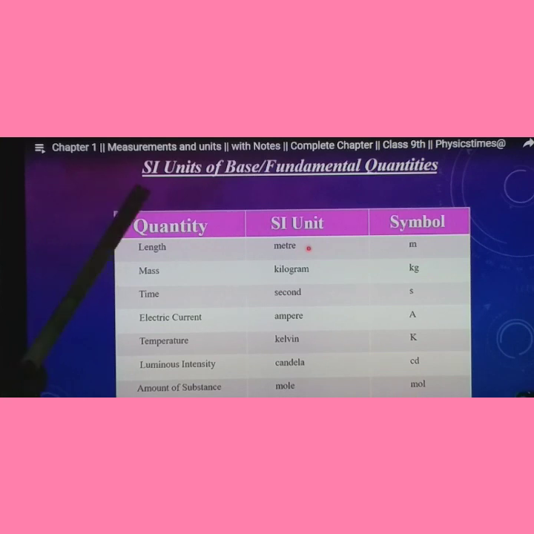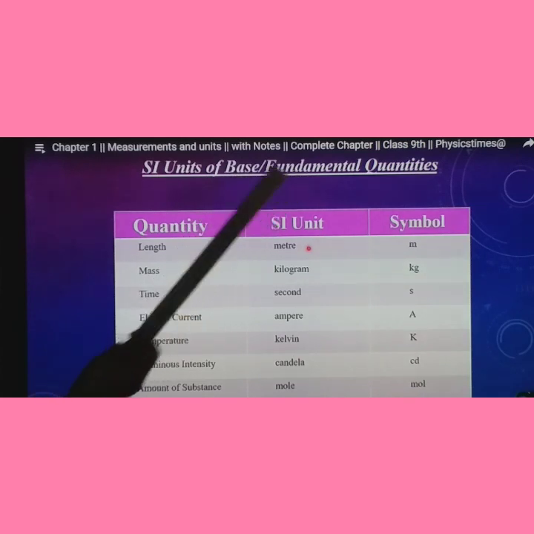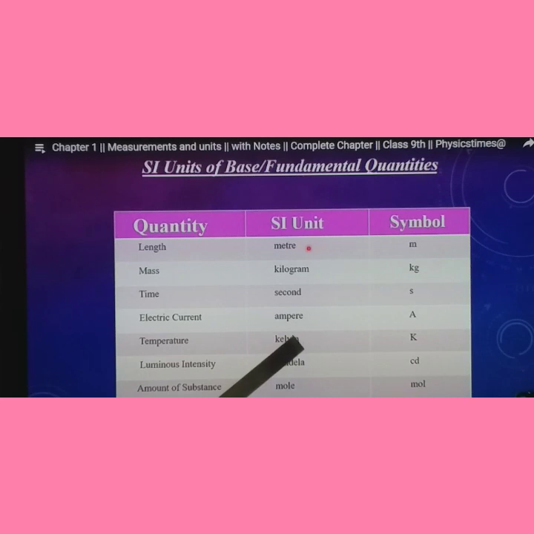Now I am going to explain about the SI units, that is International Standard Unit of base, that is fundamental quantities. So what are the quantities, their SI unit and their symbol. First one, SI unit, the abbreviation is International Standard Unit. International, that is International System of Units. So that means the whole world will follow these types of units as well as symbols.